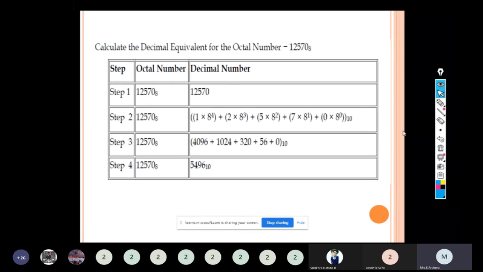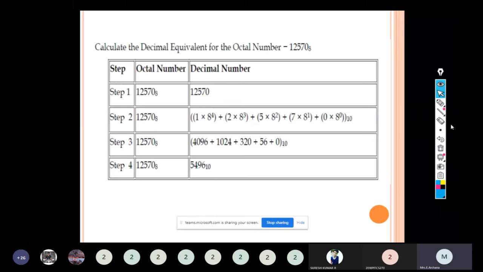The same problem: convert, calculate. Till now we have seen binary. They gave a binary number and we calculated the decimal equivalent. For the same decimal equivalent, the given number is now an octal number because it has radix 8, base 8. So 12570 to the base 8. Calculate the decimal equivalent for the octal number 12570.